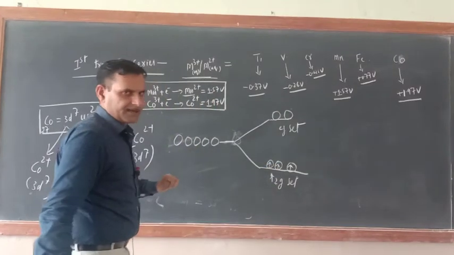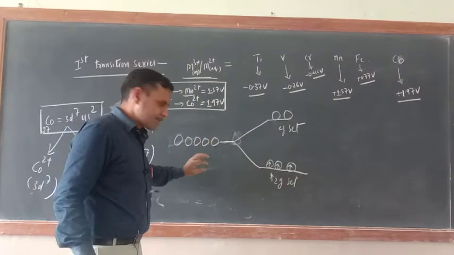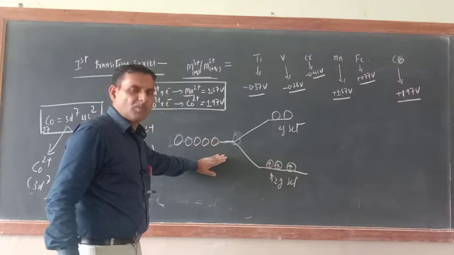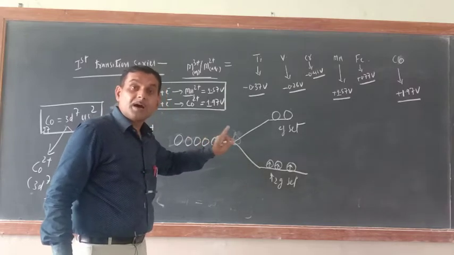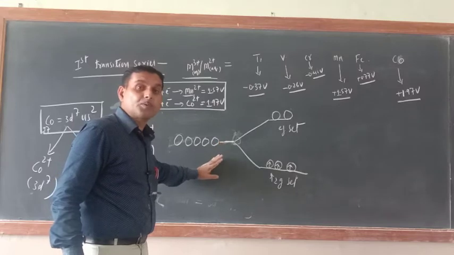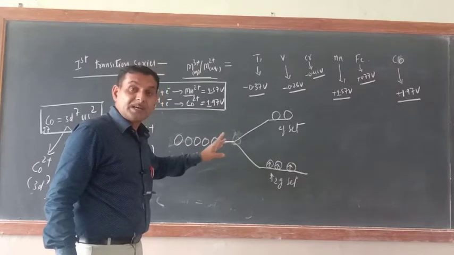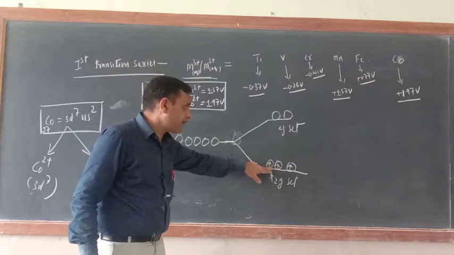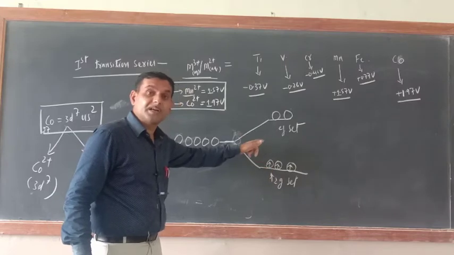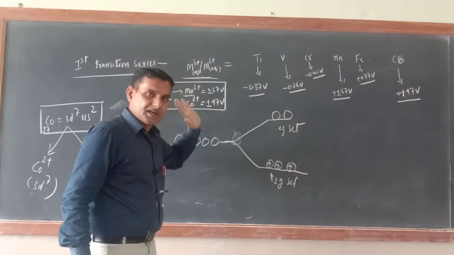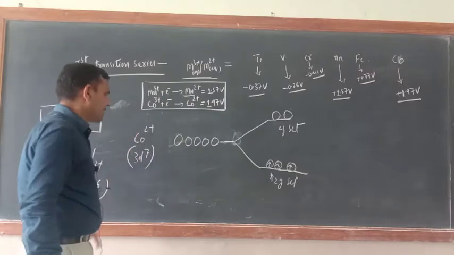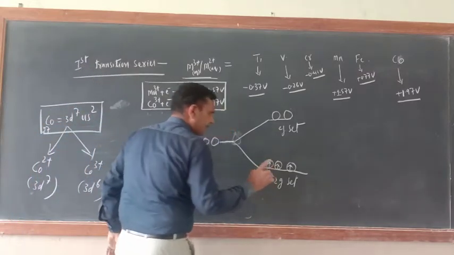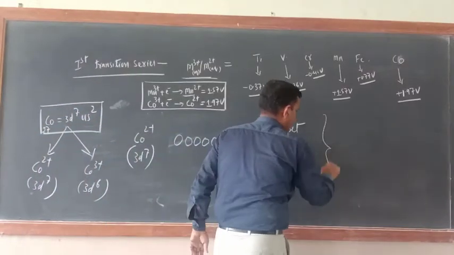But remember, in crystal field splitting it depends upon what kind of ligand is approaching the central metal atom. If it is a strong field ligand, then pairing will be there. If it is a weak field ligand, then unpairing would be there. Right now we are supposing this is octahedral field splitting.